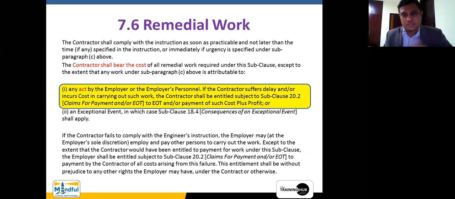Now, let me first go through these remedial acts which need to be done by the contractor, and let us understand to which extent the contractor is going to be responsible for that, and to which extent it is beyond the contractor's responsibility.